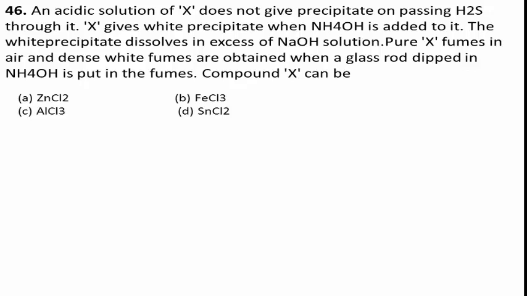An acidic solution of X does not give precipitate on passing H2S through it. X gives white precipitate when NH4OH, means ammonium hydroxide, is added to it. The white precipitate dissolves in excess of NaOH solution. Pure X fumes in air and dense white fumes are obtained when a glass rod dipped in NH4OH is put in the fumes. Compound X can be.